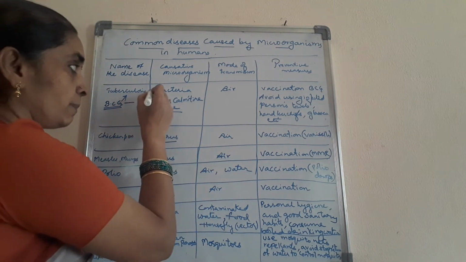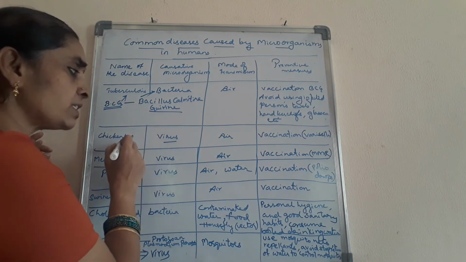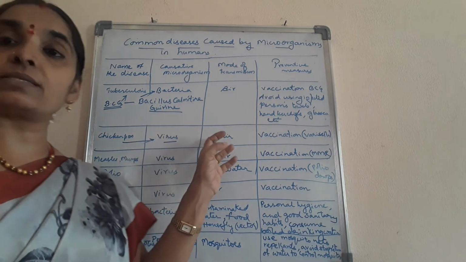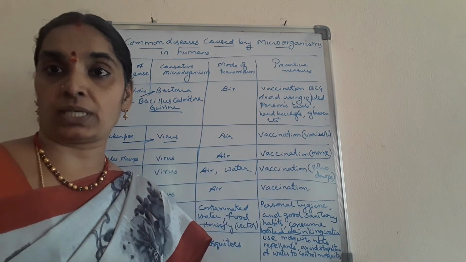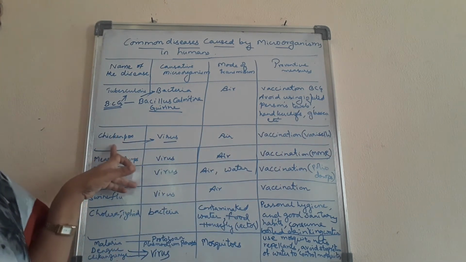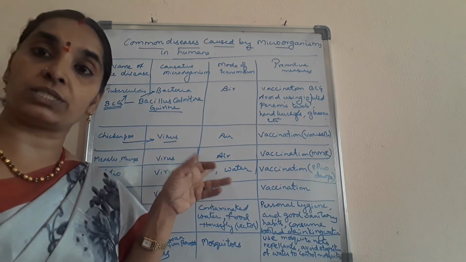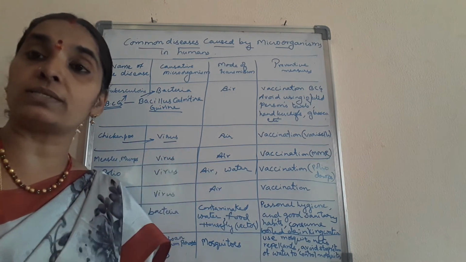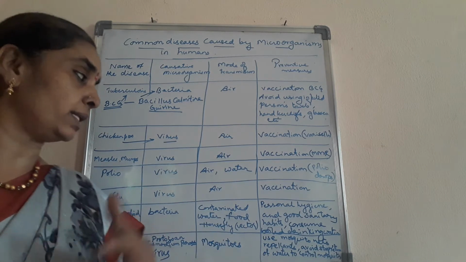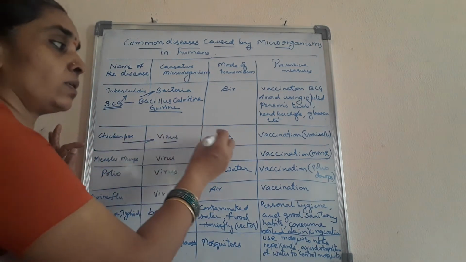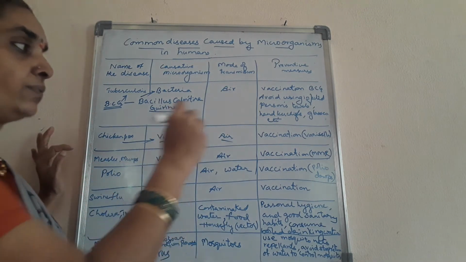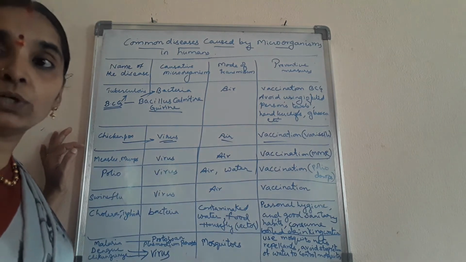Here tuberculosis is caused by bacteria, whereas chickenpox is caused by a virus. Is it clear? The viral disease is prevented by vaccination, the Varicella vaccination. The preventive measure is to give the vaccination at an early stage. Normally in childhood you may suffer from chickenpox. Boils arise over the skin. It's a type of skin disease with fever and boils. It is caused by a virus and transmitted through the air. Okay children, so vaccination is a preventive measure to avoid chickenpox.